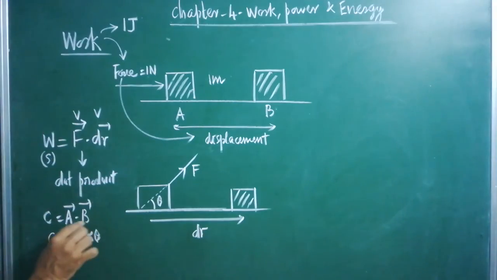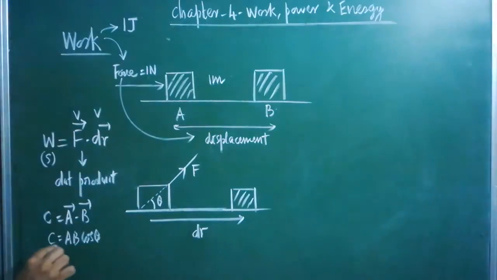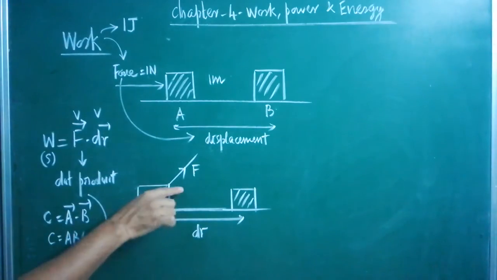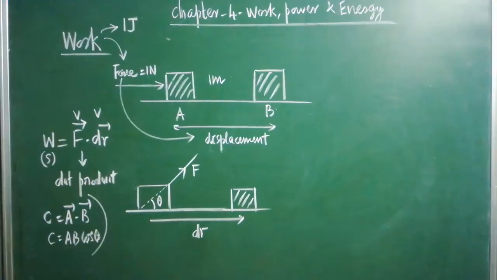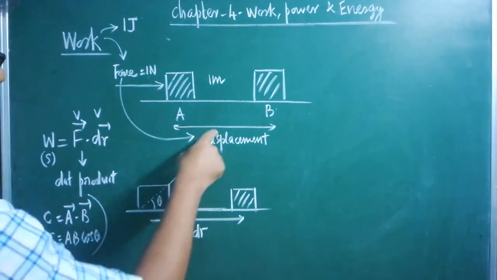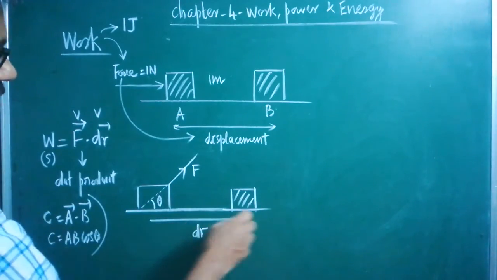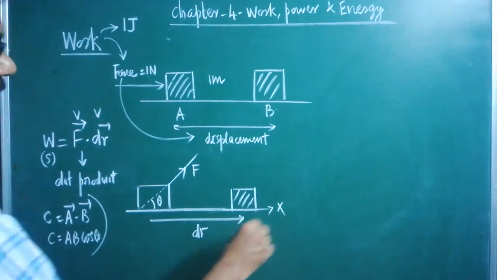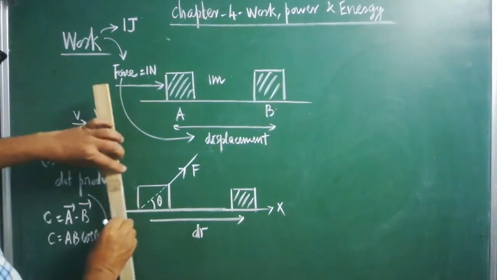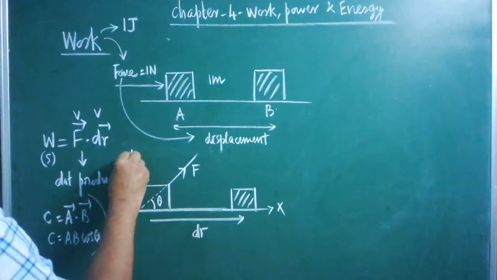If two vectors are multiplied and you are getting a scalar, the magnitude of the scalar can be obtained by the formula AB cos theta. The same phenomenon is to be applied here also. Look here, force is acting in this direction. That force makes angle theta with respect to this direction. Therefore, this direction can be taken as x, and this perpendicular direction can be taken as y.